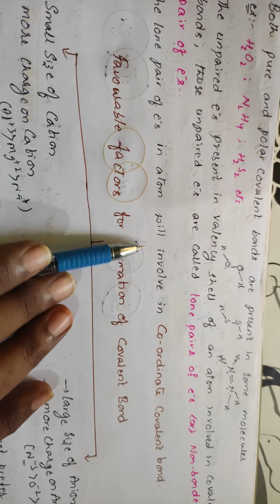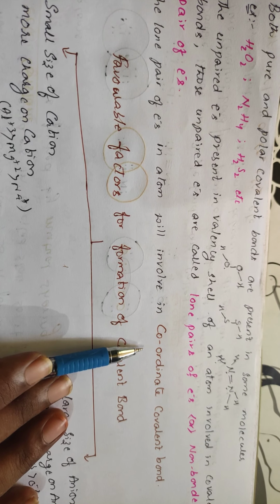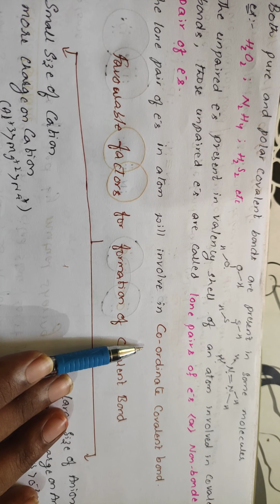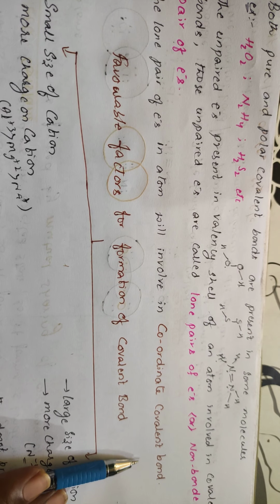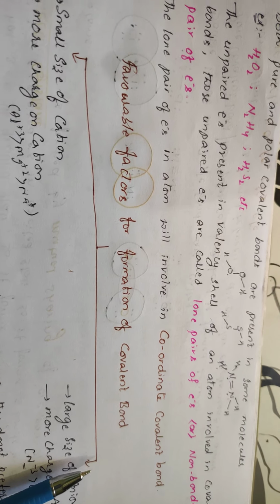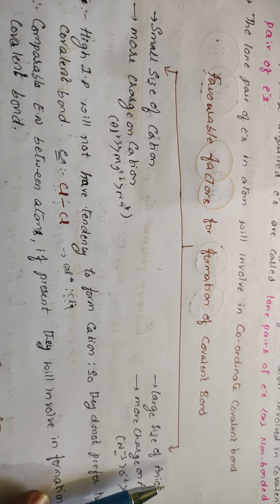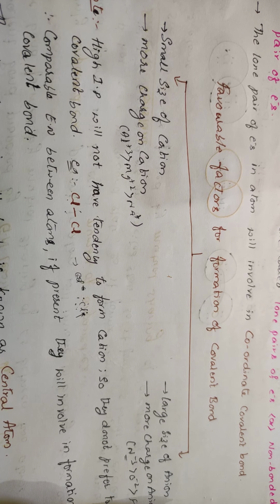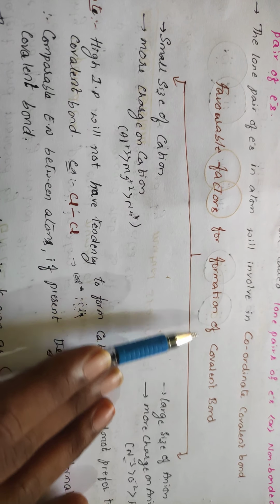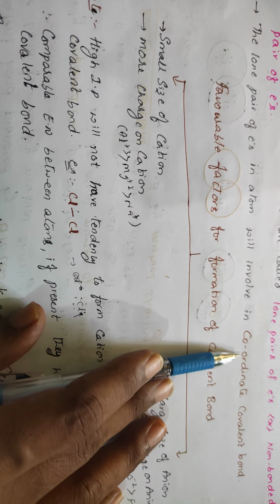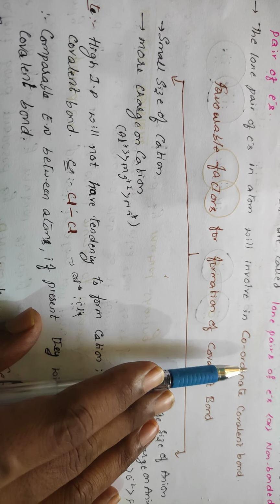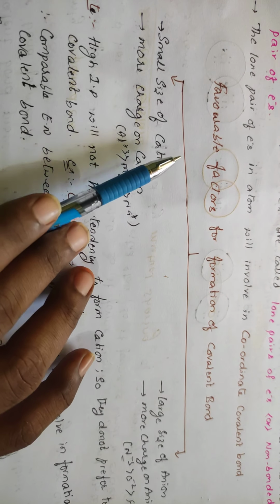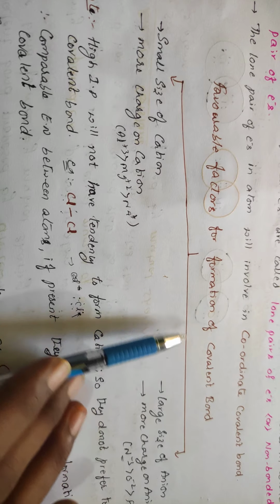The lone pair of electrons in an atom, whatever electrons are present in the valence shell, will be involved in the formation of the coordinate covalent bond. Regarding this, we will be learning later. So the paired electrons in the valence shell of an atom will be involved in the formation of the coordinate covalent bond. Okay, students, regarding coordinate covalent bond, we have separate content. Let us see the favorable factors for the formation of the covalent bond.